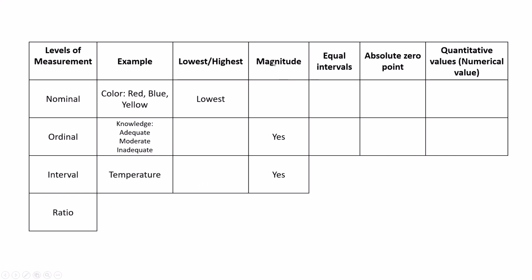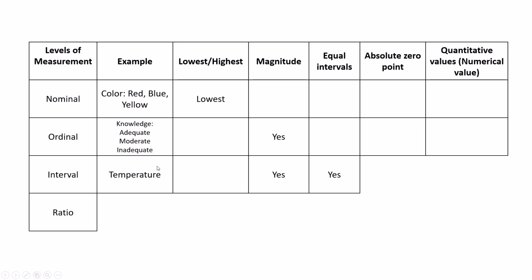So magnitude is yes. The interval scale shows the magnitude. Equal interval, yes. So between the temperatures, there should be equal intervals. When we arrange an interval scale, we can make the intervals equal. 60 degrees to 80 degrees, 90 degrees to 100 degrees, like that.